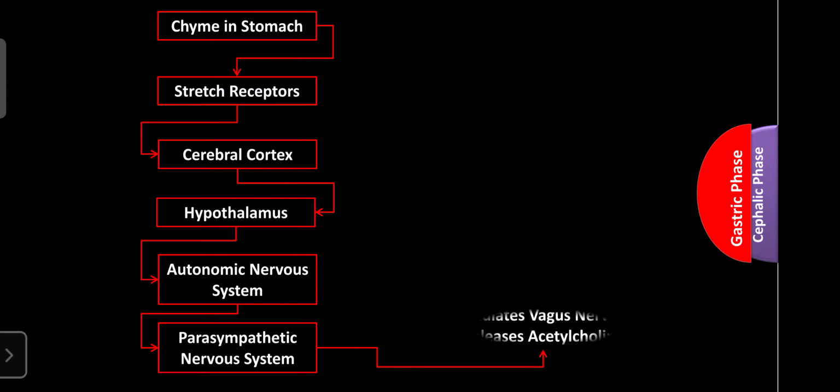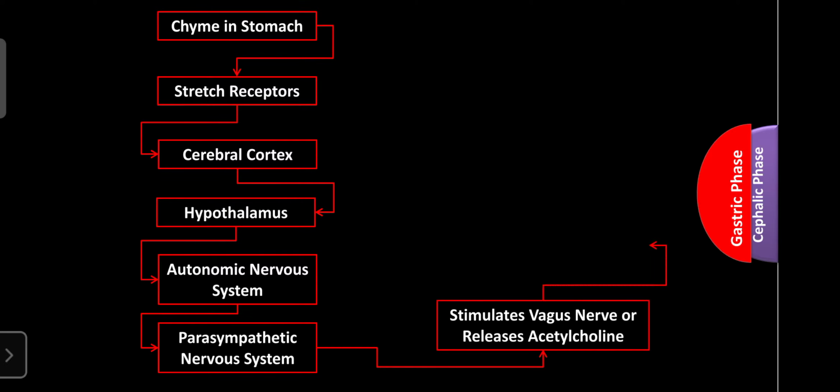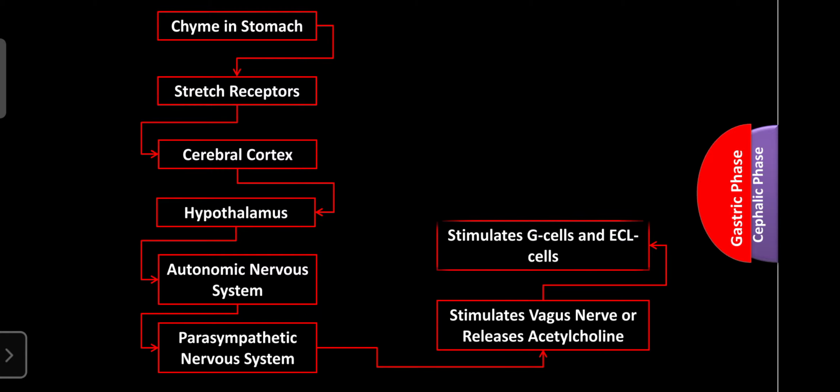Then the parasympathetic nervous system stimulates the vagus nerve and releases acetylcholine. Acetylcholine or the vagus nerve stimulates the G cells, which release gastrin.